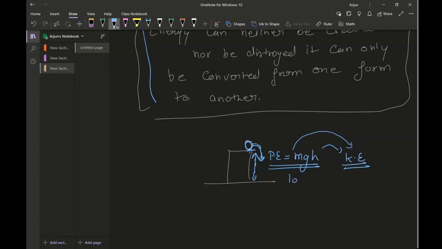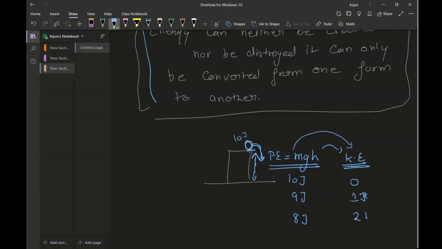Let's say this ball has 10 joules of potential energy when it is placed on top of a cliff, and the ball is not moving there, so it has zero kinetic energy. Now, as soon as it starts moving, let's say the potential energy reduces to 9 joules, so it will have 1 joule of kinetic energy. It then moves further down, the potential energy reduces to 8 joules.